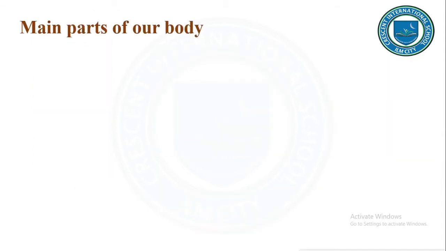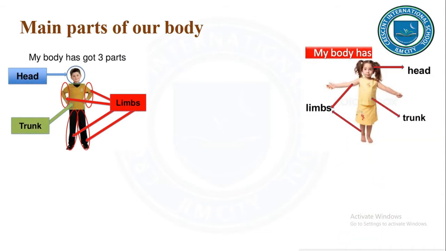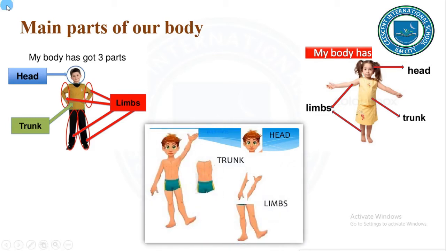Now, let's study the main parts of our body. There are three main parts of our body, that is head, trunk or torso, and limbs. We all know our head, right?